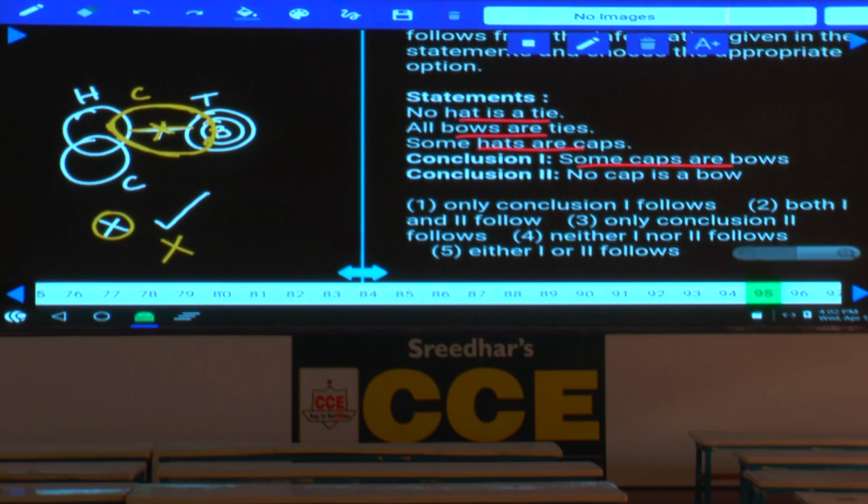In the alternate diagram, check whether it has become true or not. Now some caps are bows has become true. Clear now? When the first one is false, second is true; second is false, first is true. Hence between these two, only either 1 or 2 follows. Either 1 or 2 is given in choice 5. This is about question number 95, choice 5 is the answer.